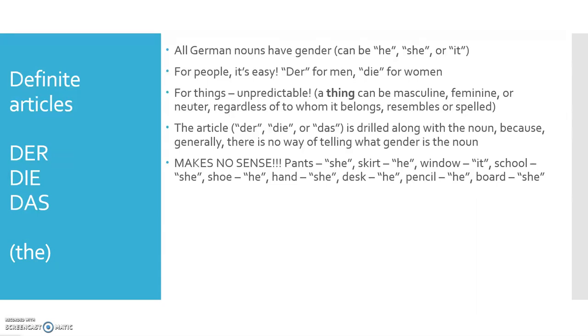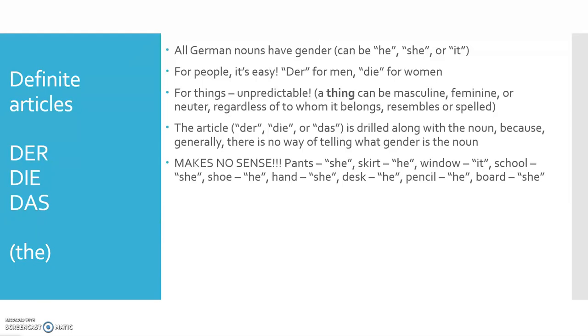So, sie, she. So you'll be saying die Hose. And we're going to learn those vocabulary, those words in the topic called Kleidung, clothing. Skirt. You go, skirt must be feminine, right? Usually women wear those. Well, in German, it's he, der Rock. Der Rock. You don't have to take my word for it. You can check the dictionary, guys.